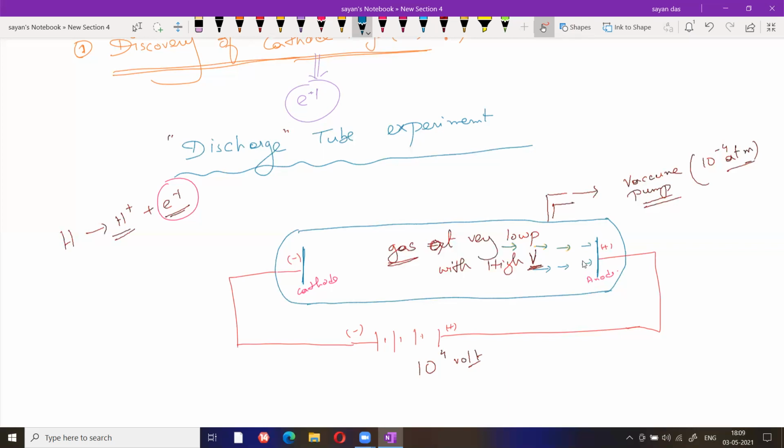Now, how can you justify this? In this case, the electron gets produced, and why does it go to the positive end?